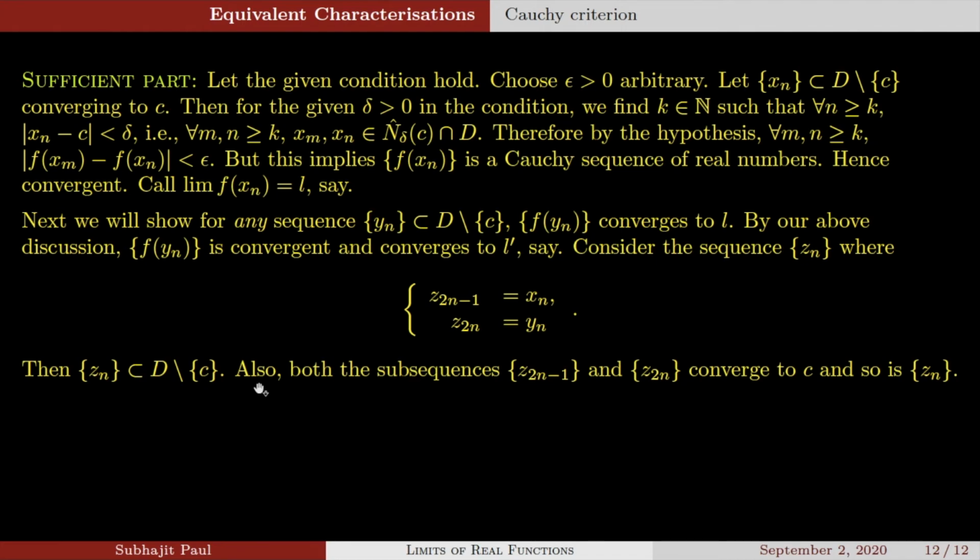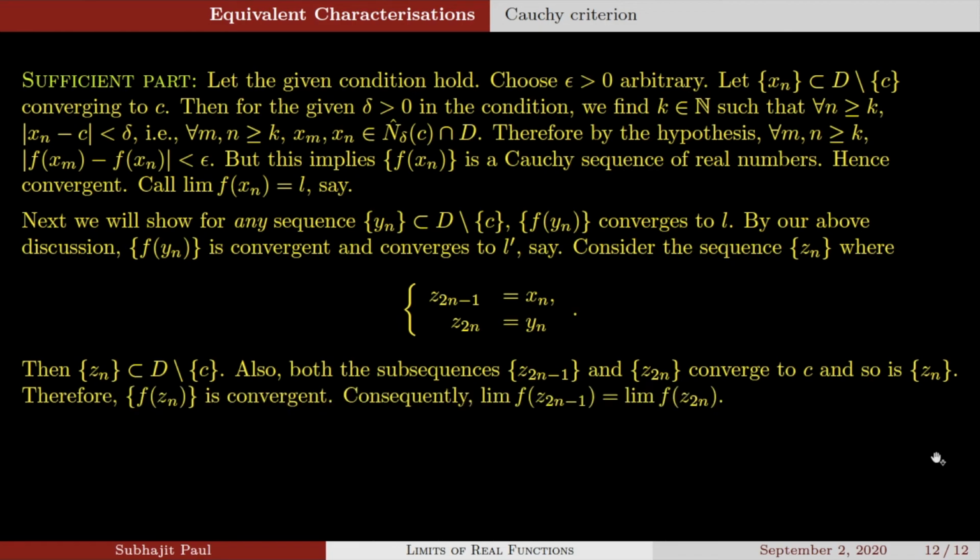So also both the subsequences Z2n minus 1 and Z2n converge to c. xn converges to c, yn converges to c. That means the subsequence Z2n minus 1 converges to c, and Z2n also converges to c. So since these two exhaustive subsequences converge to the same limit, so does the original sequence Zn. This was one of the theorems in sequences, that if a set of exhaustive subsequences converge to the same limit, then the original sequence also converges to the same limit. So therefore, f of Zn is convergent.